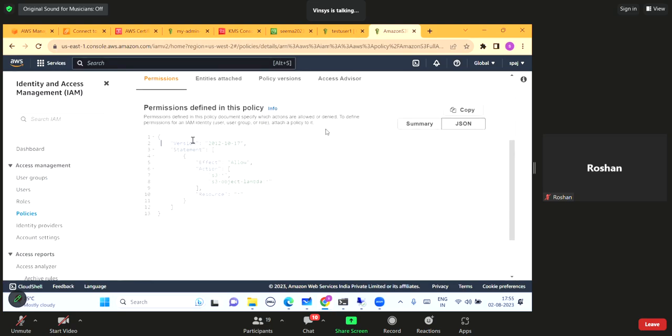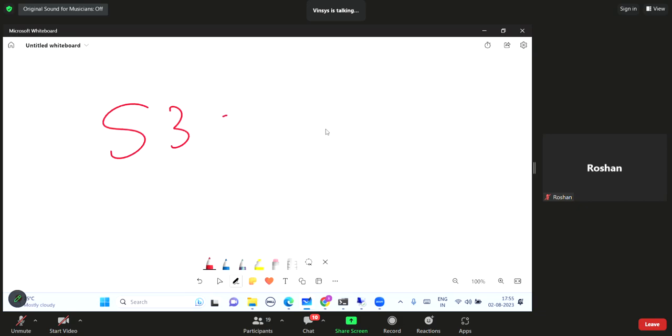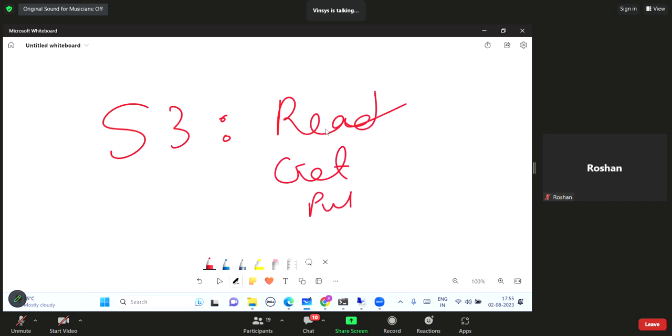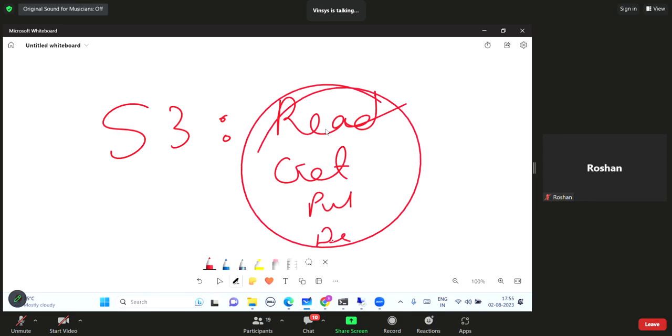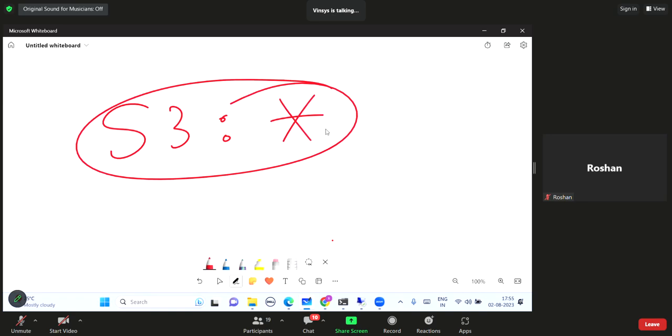Now see, this is the policy. What it is doing is giving allow permission to which actions? All actions. Why all? Because we have selected S3 full access, so that is S3 asterisk. Otherwise, S3 is the service, and after the colon you specify the action. For example, if I just want to give read permission: read object, get object, put object, delete object. These are various actions associated with an S3 bucket. But if you have given asterisk, that is star here, it means you are giving permission to all the actions.